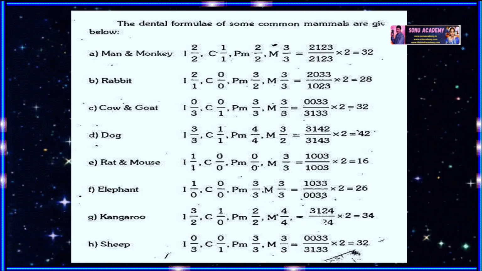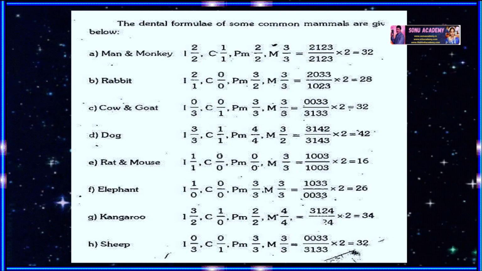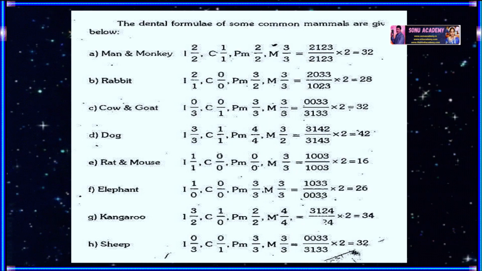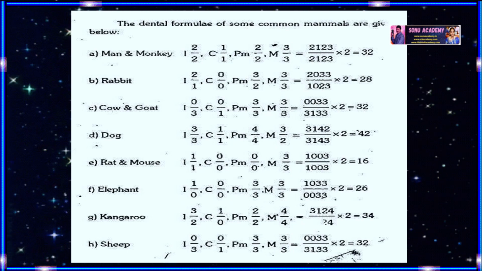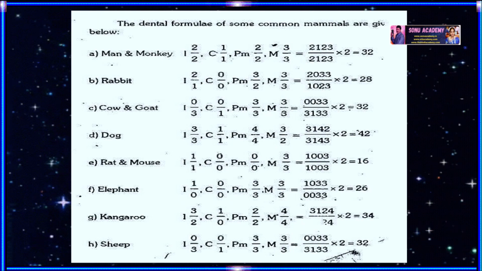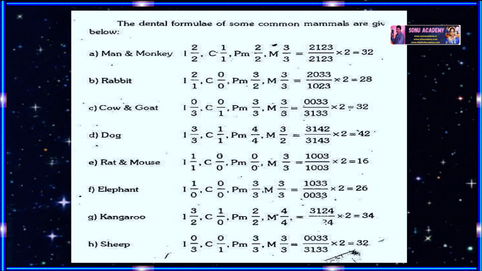Now let us see the dental formula of rat and mouse. They have incisors 1 by 1, canines 0 by 0, premolars 0 by 0, and molars 3 by 3, which the dental formula represents as 1003 by 1003 into 2 means 2 sets, so our total number is 16.